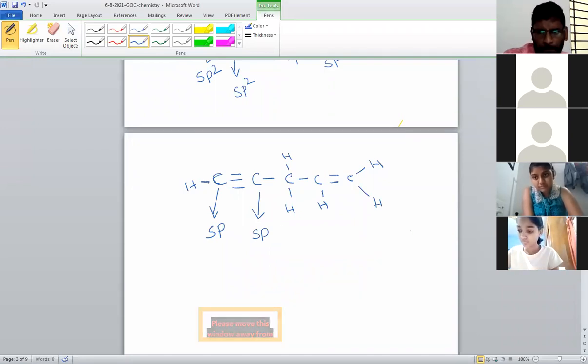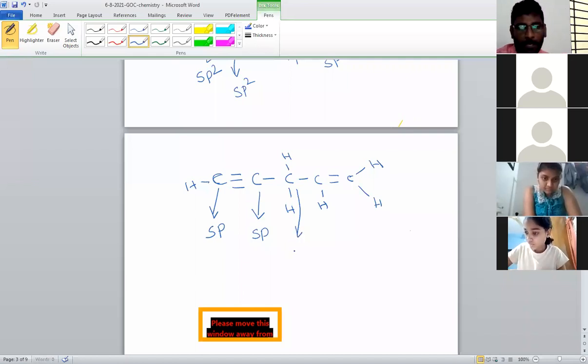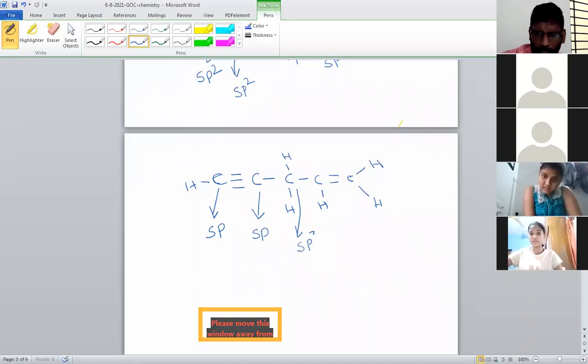So third carbon. In this carbon, this side it is a single bond. Right side single bond. Above single bond, below single bond. All are single bonded atoms. So this carbon is a single bonded carbon. What is the hybridization? Boys and girls, tell. It will be sp3. Single bond, it will be sp3.